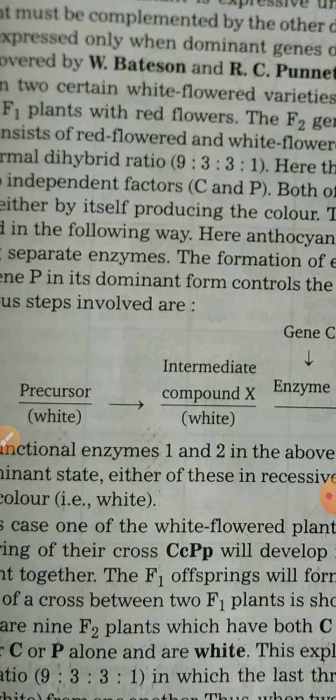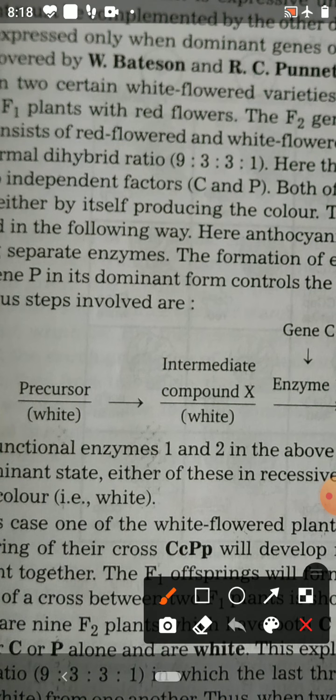Here you see, this is the precursor. If the precursor is there, it is white. Then it changes into compound X. This is also white.